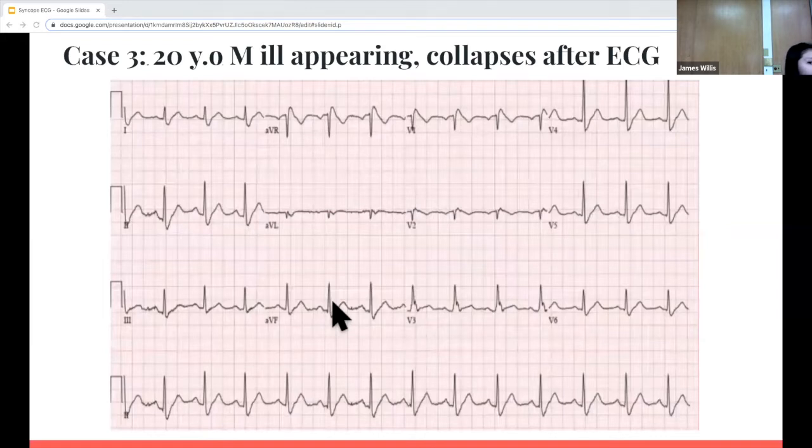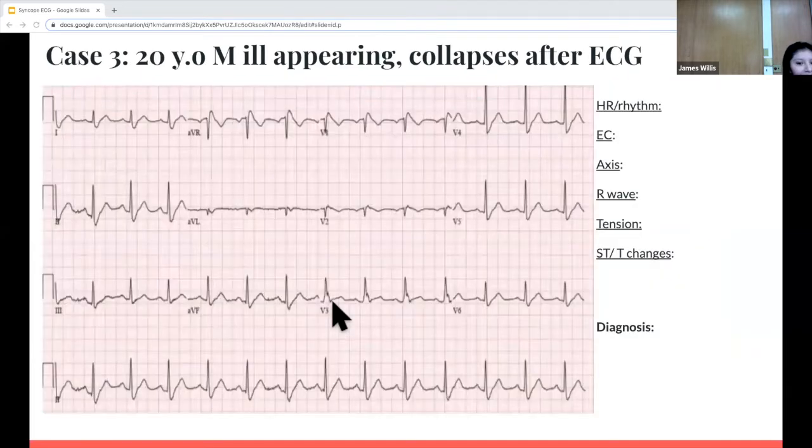Third case, we have a 20-year-old male who's ill-appearing. You get this EKG, and right after, they collapse. What's the heart rate? Yep, normal sinus. And then what about the electrical conduction? What about the PR, QRS, or QT?